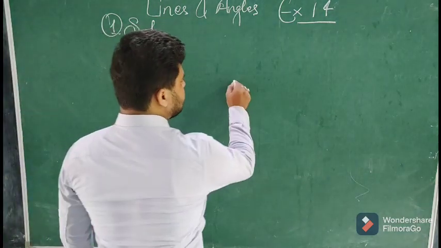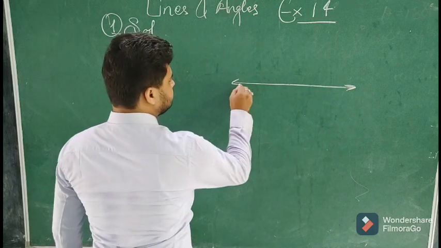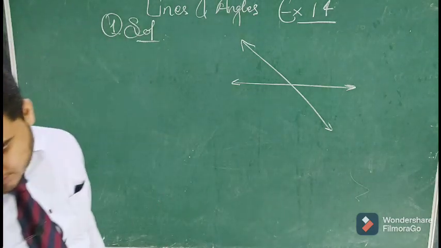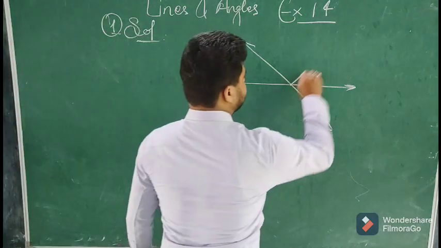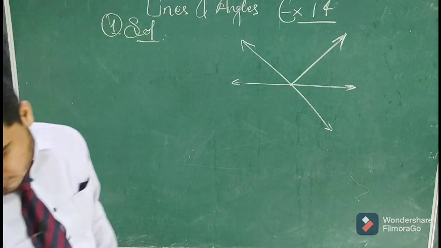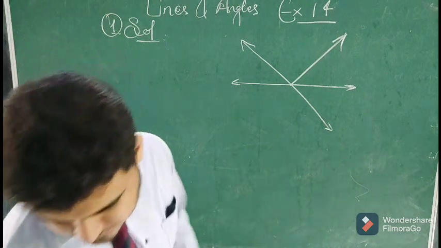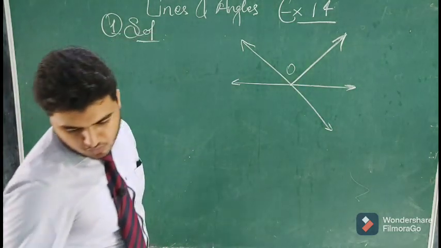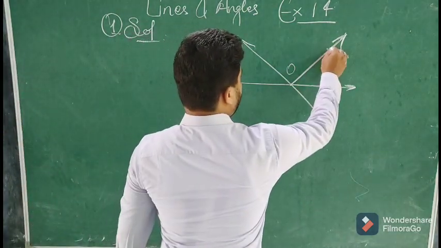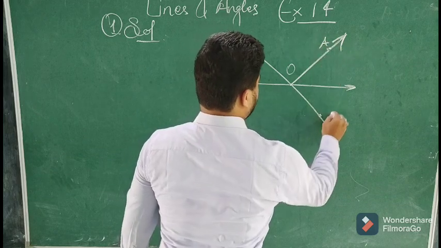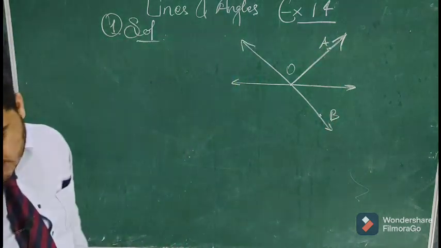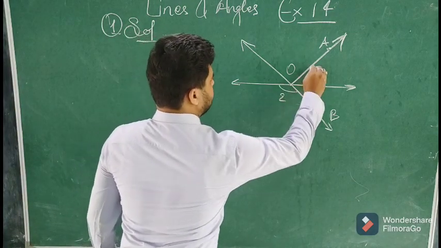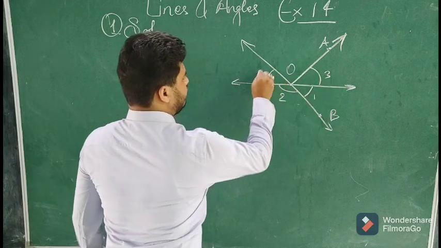There is a line, there is another line intersecting the one, and there is a ray. The intersection point is given the name O. Here point A is marked, point B, and the angles are named 1, 2, 3 and 4.